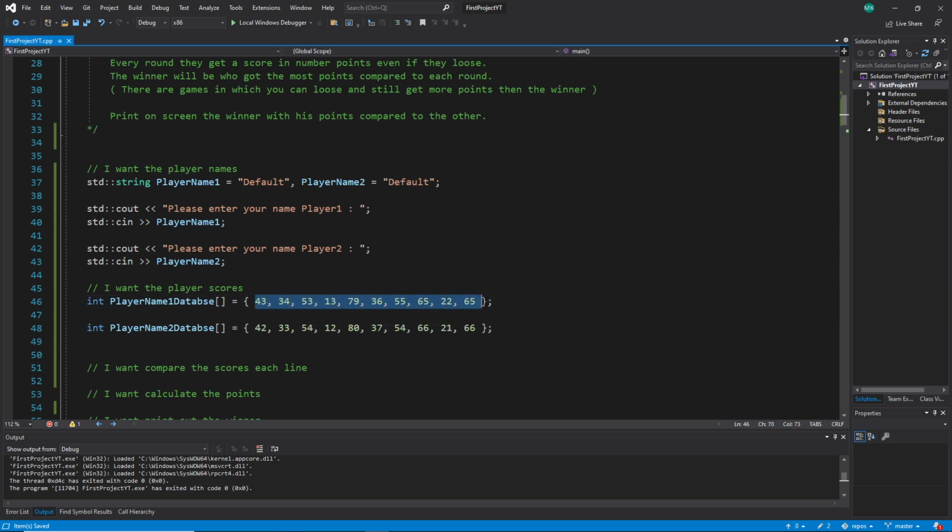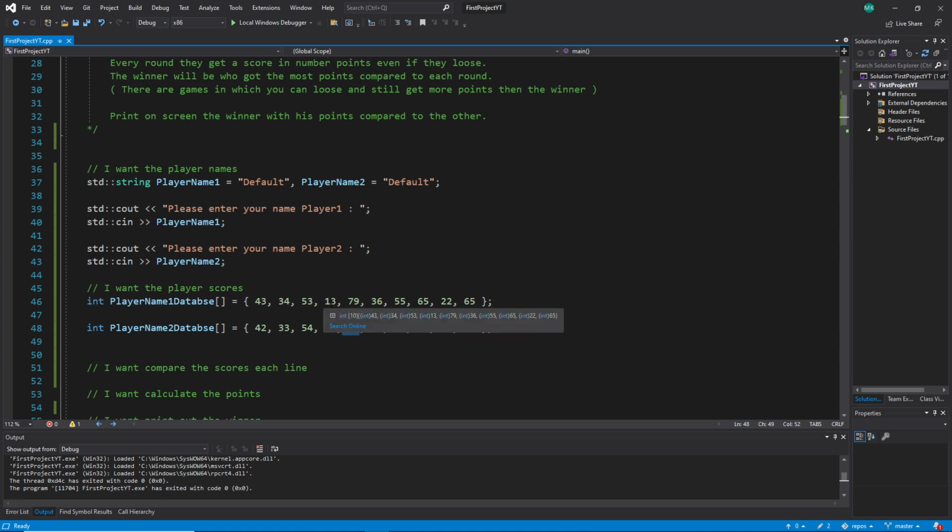Perhaps it's true in this case, but in all cases it's not true. Why? Because the points can sometimes be very poor. Let's say he got 6 wins, but every time he won with, let's say, 30, and the other guy won here with, I don't know, something like 80.